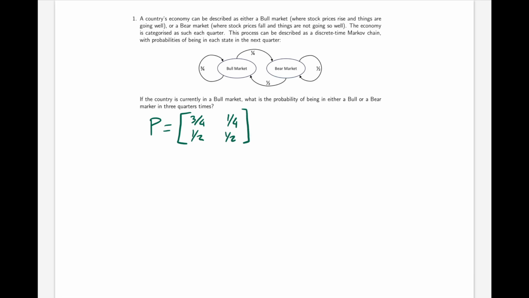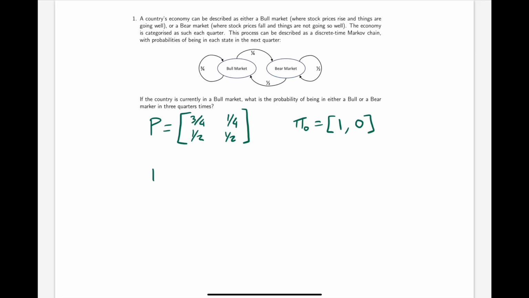We can also describe the probability of which state we're in with pi, with a time index, and we know we are currently in a bull market. Let's call the current time 0, so pi 0 is, the probability of us being in a bull market is 1, so we are definitely in a bull market, and the probability of us being in a bear market is 0.